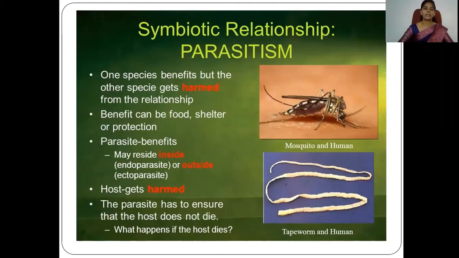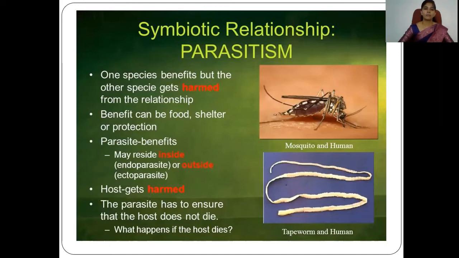As we already saw, there are some endoparasites. For example, cestodes like tapeworms are found in the intestine of human beings, and there are some ectoparasites. For example, mosquito-like animals and lice-like animals are found on the outer surface. So these are some of the different types of parasites found in nature.